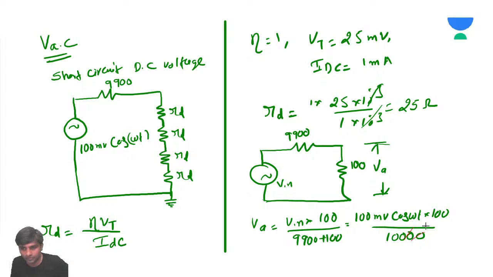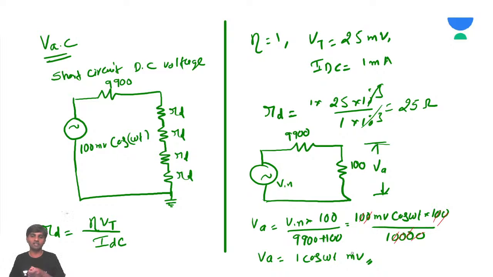So what will be remaining, sir? 1 millivolt cos omega t is going to be the answer. So VA is going to be 1 cos omega t millivolts.